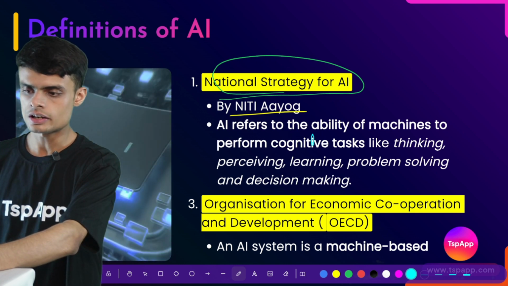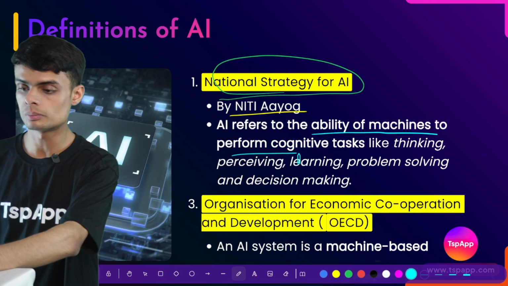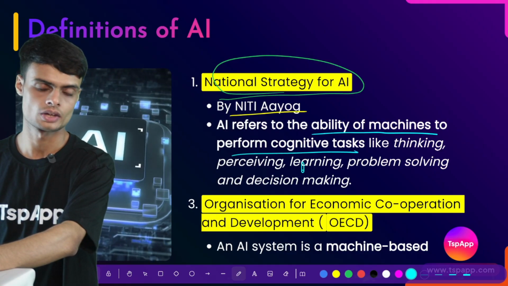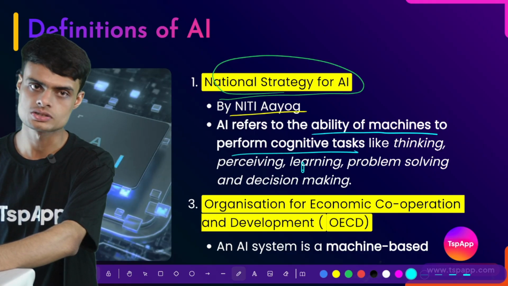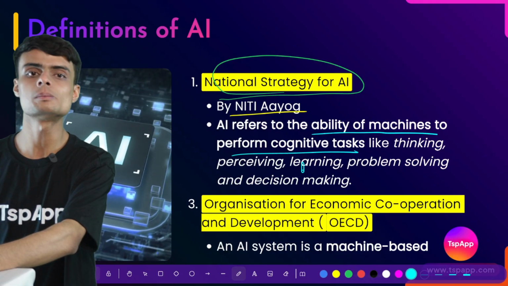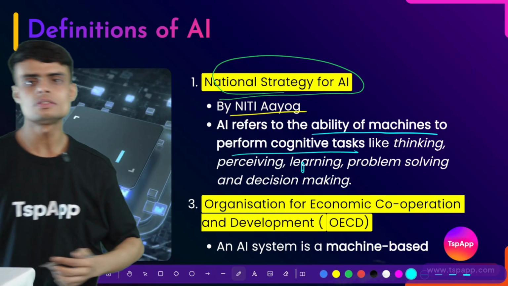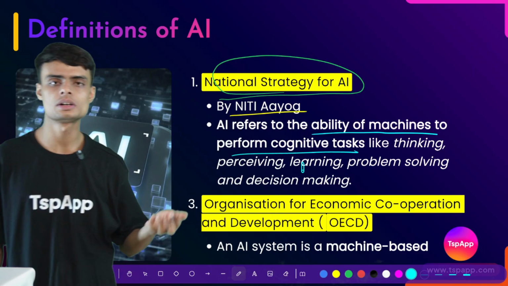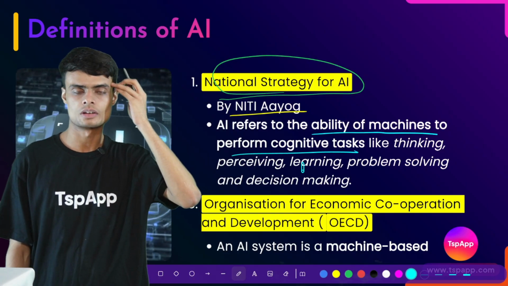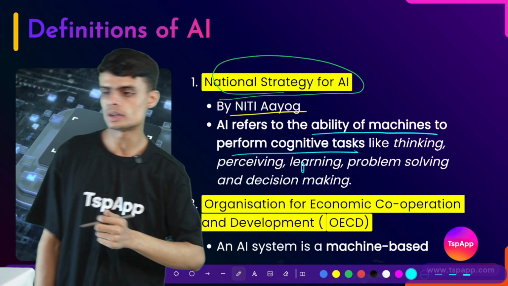AI refers to the ability of machines to perform cognitive tasks. Ability of whom? Machines. What? Perform cognitive tasks. What are these cognitive tasks? Cognitive tasks are those tasks which generally require our brain, thinking. So what are these?